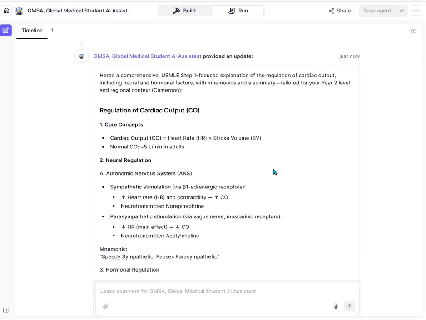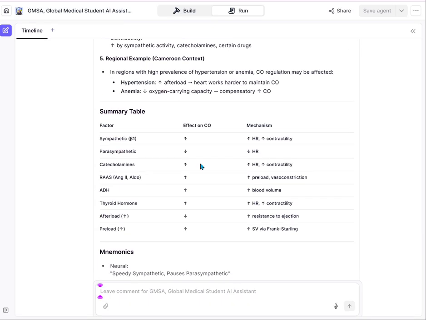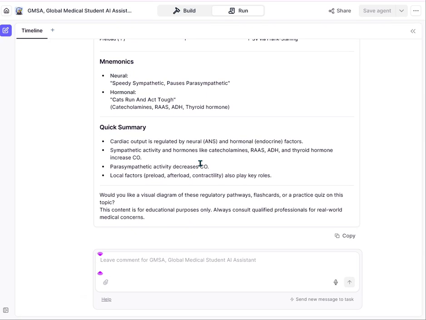We have everything here. It has given us our answer. It has defined cardiac output for us, a very simple definition, and the mathematical way to calculate it. Because we already know that, we just need a summary about it. We have the neural regulation, with some factors, and a summary table that explains everything. And then we have our mnemonic, which explains neural regulation: sympathetic, speedy, and parasympathetic.